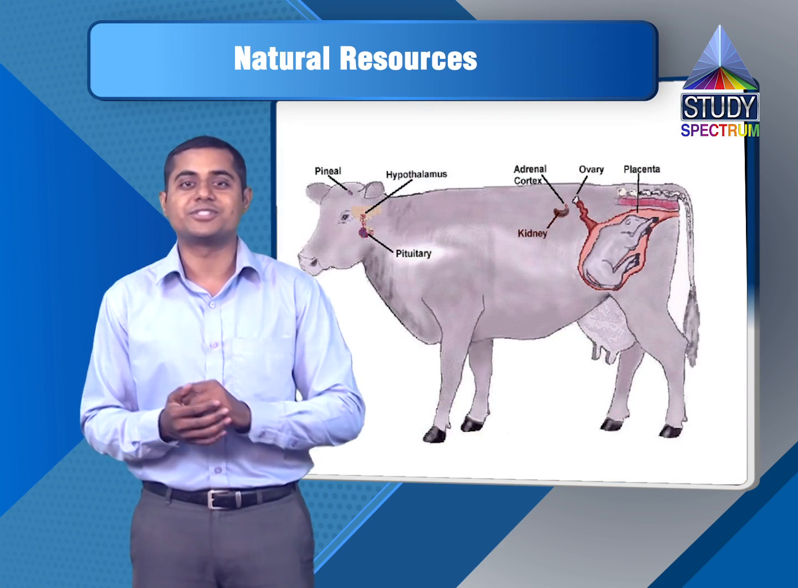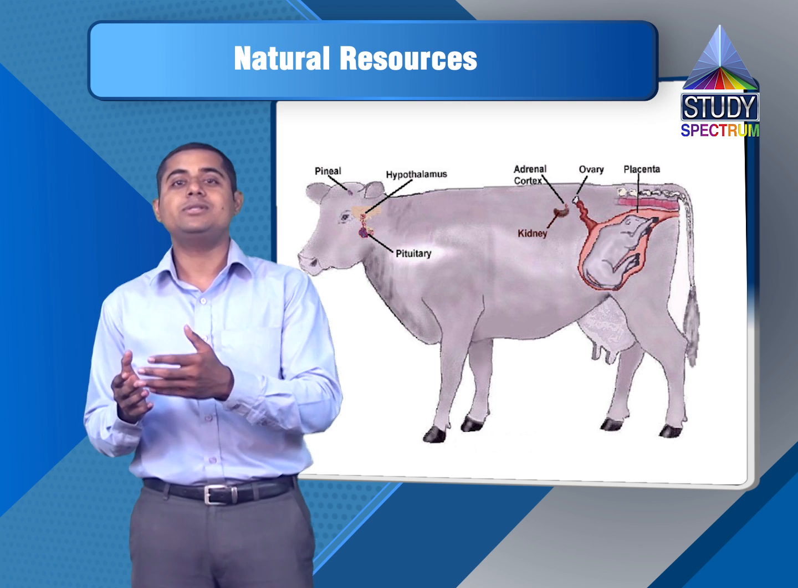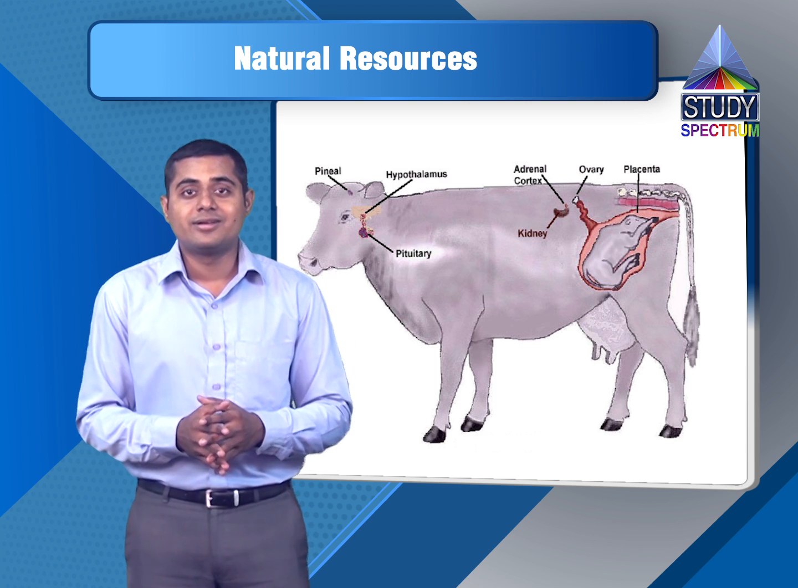Obviously, plants and animals. Why? Because they are living things. Plants and animals are the living things. So they exhibit a very basic and important character, reproduction. Due to the reproduction, they are renewable.